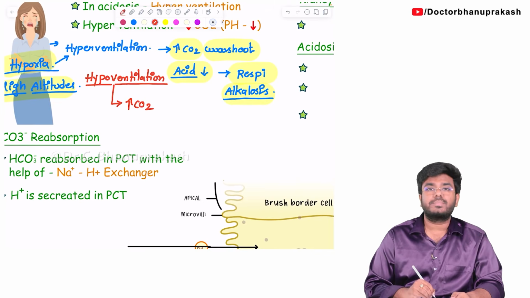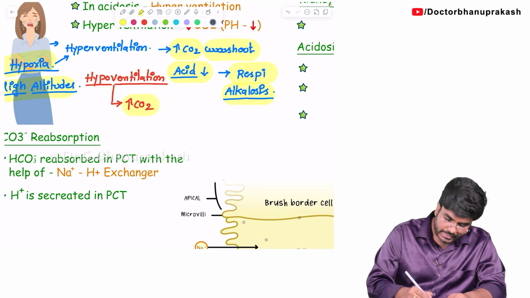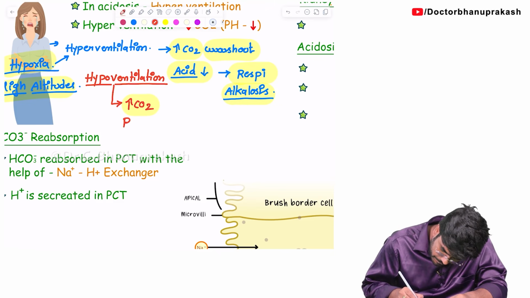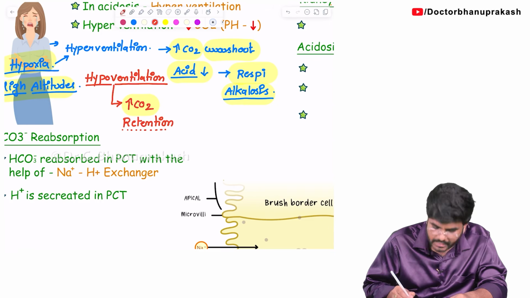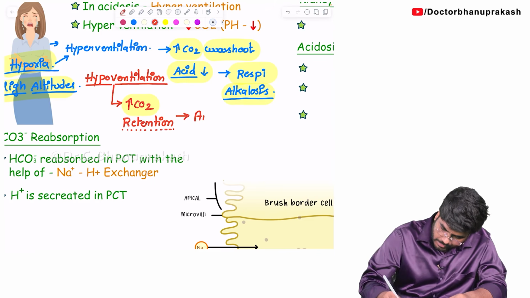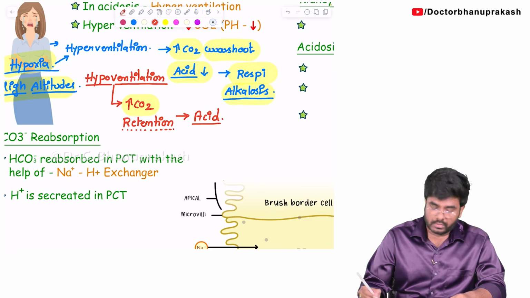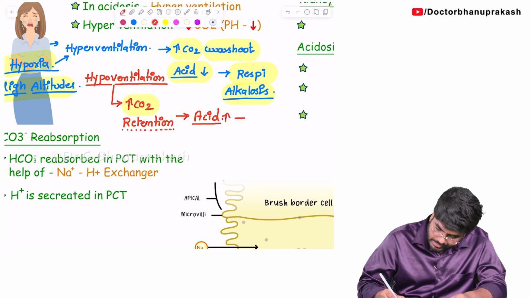The carbon dioxide level builds up. There is more carbon dioxide retention in the body. Now, carbon dioxide is going to increase the acid production. Carbon dioxide will lead to more acid production. Now, whenever there is more acid, there will be respiratory acidosis.